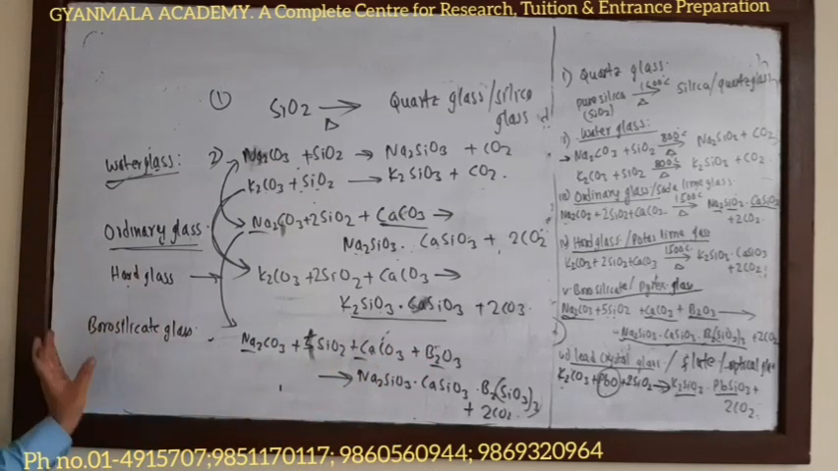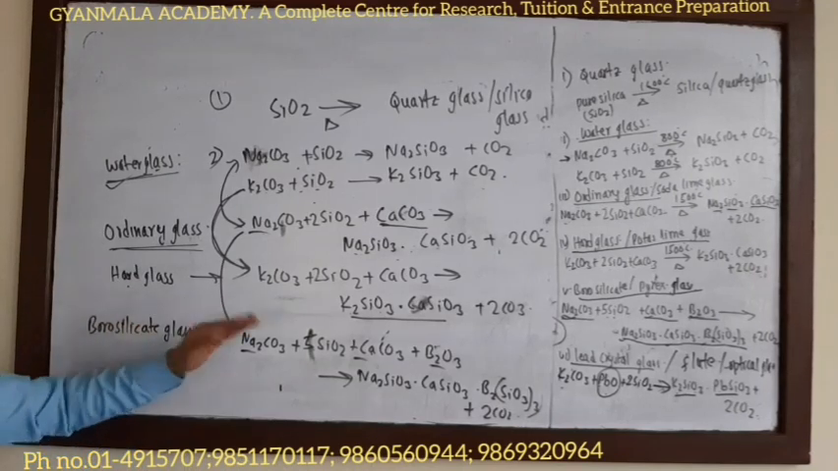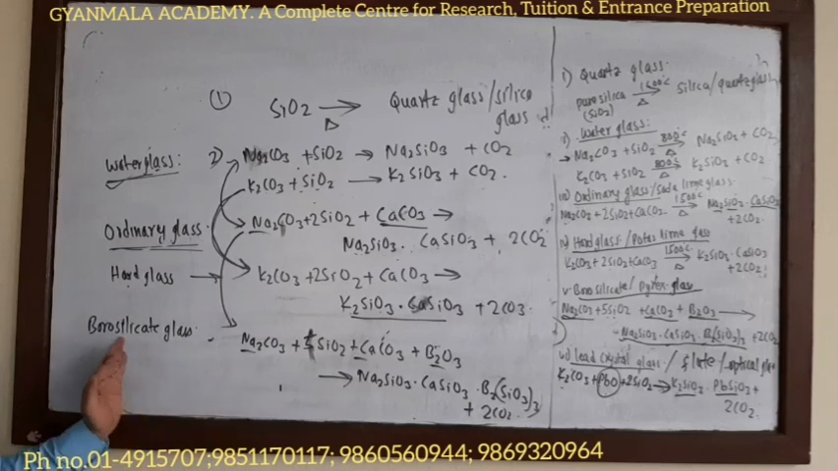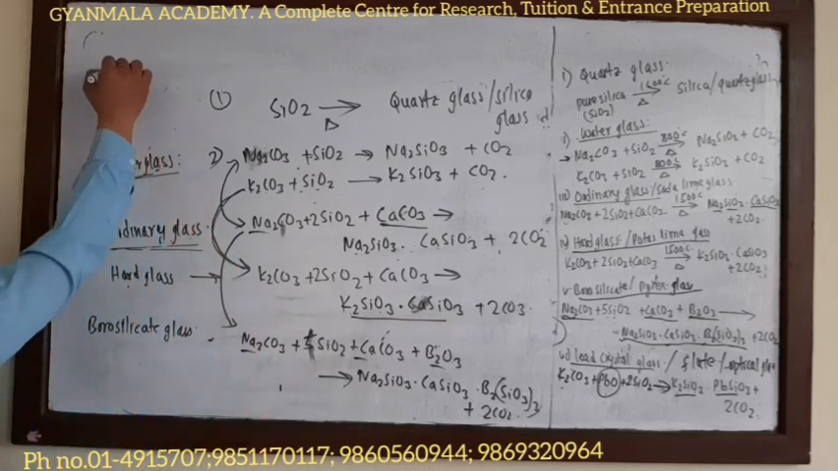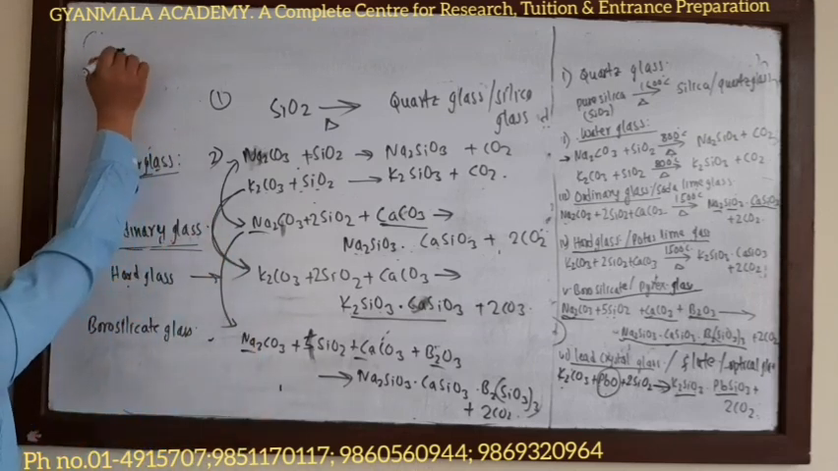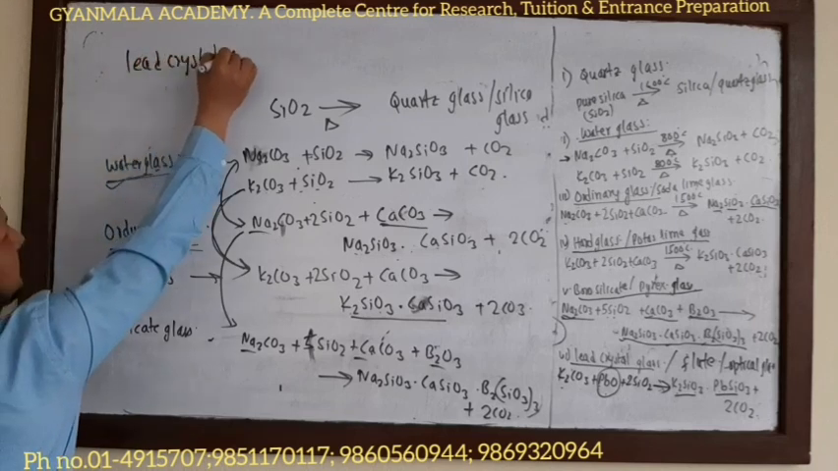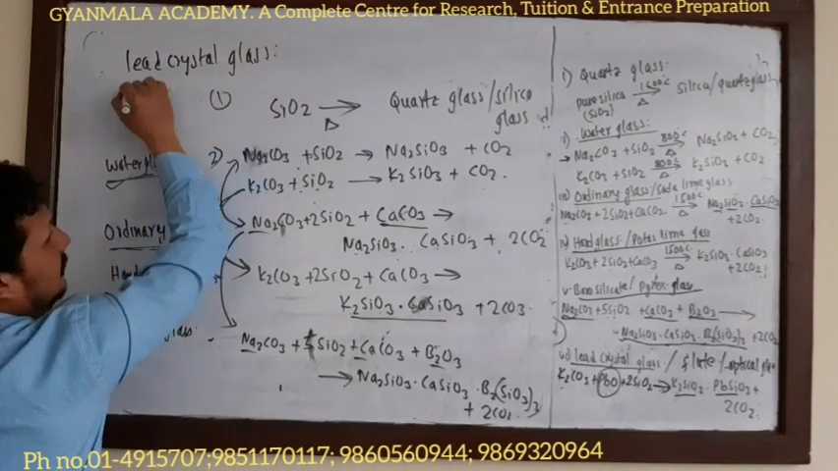You will be asked, what happens if boric oxide is added to the ordinary glass? Then it will form borosilicate glass. You have to be careful here. Now the final type, lead crystal glass.